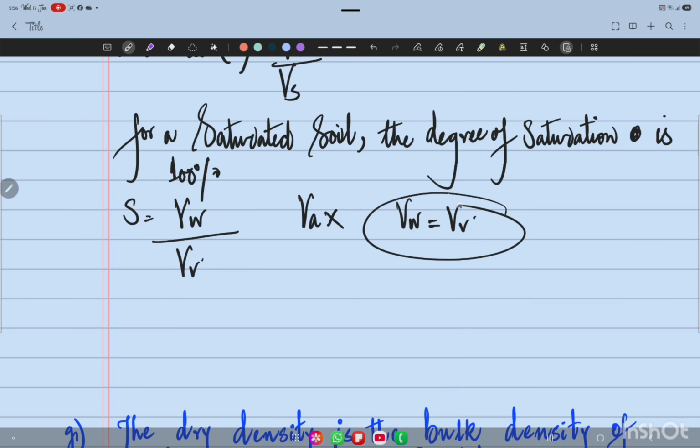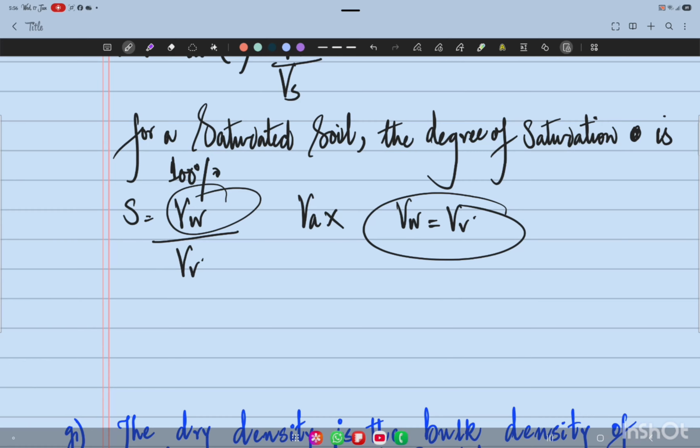The degree of saturation, which is generally expressed as a percentage, will be 100%. And it will be 0 when the soil is absolutely dry and there is no water in the voids. So for a saturated soil, the degree of saturation is 100%.